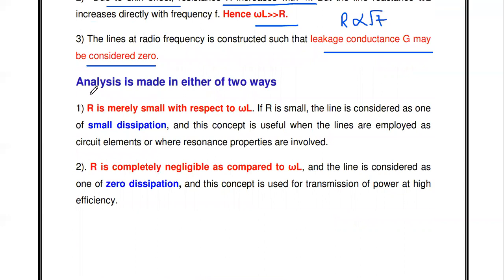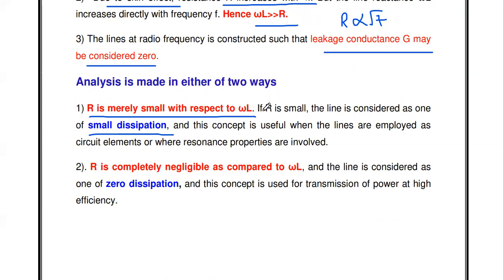Okay, so these are all the assumptions. While analyzing the high frequency line, we may consider two things. One is that the resistance R is very small with respect to omega L. If R is very small when compared to omega L, that line we consider as a small dissipation line, since this transmission line provides very small dissipation.